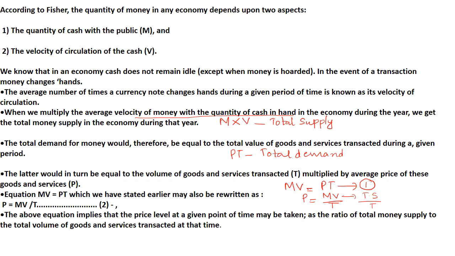So when we multiply the average velocity of money, that is V, with the quantity of cash in hand, that is M into V, in the economy during the year, then that will give you the total supply. So I told you that MV is the total supply.